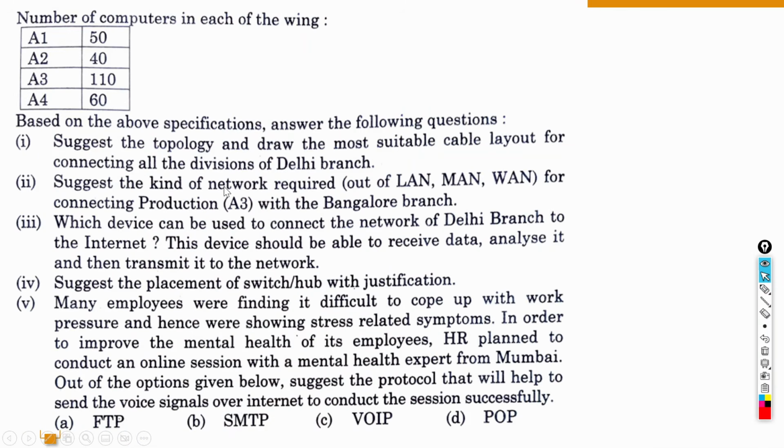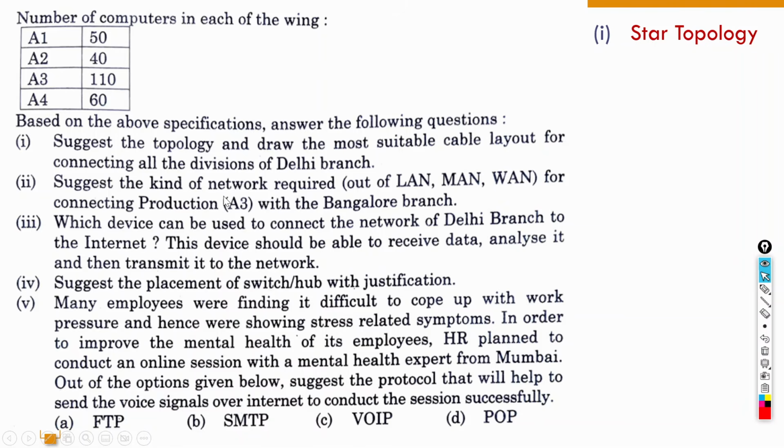So the first question says suggest the topology. तो टोपोलॉजी कौन सी यूज होगी इसके अंदर, सिंपल स्टार टोपोलॉजी. So correct answer should be star topology. And draw the most suitable cable layout, जो भी मैंने आपको बनाया था. A3 to A1, A3 to A2 and A3 to A4, इनके बीच में कनेक्शन क्रिएट होगा, okay. So that will be the layout.